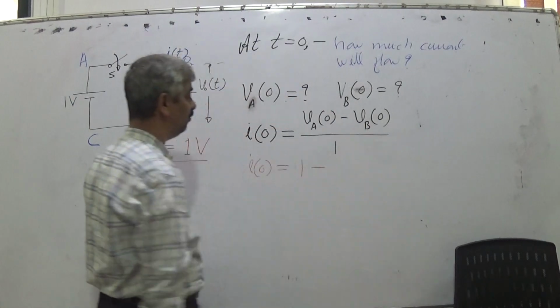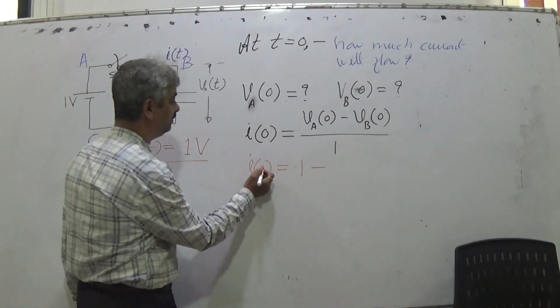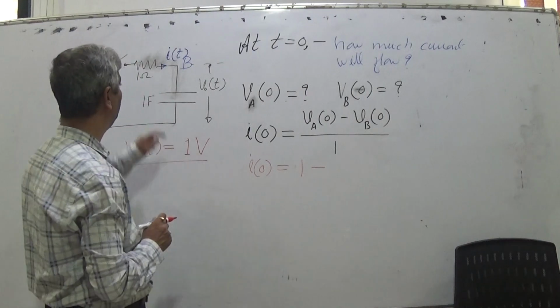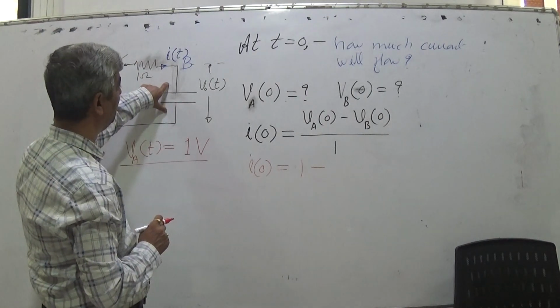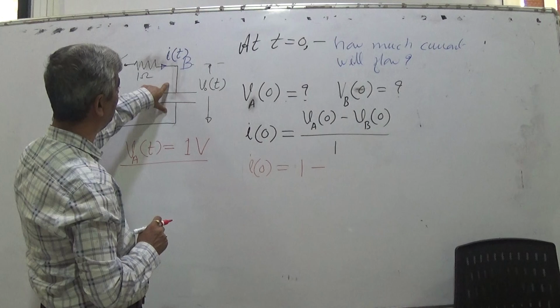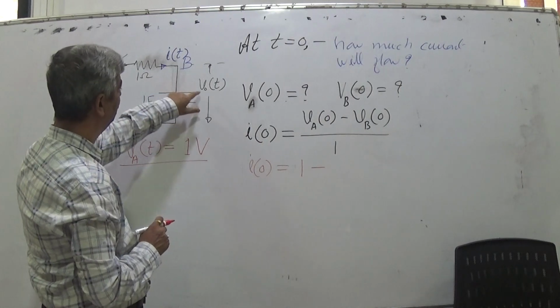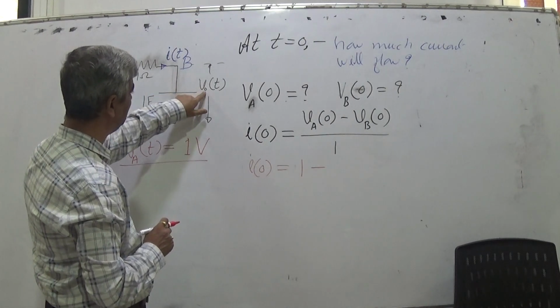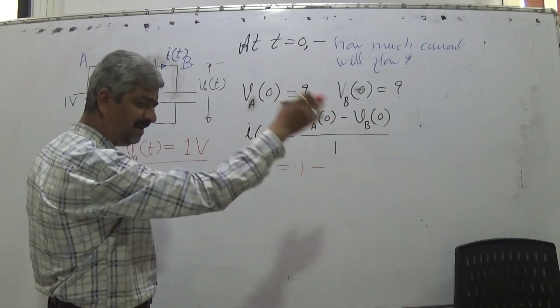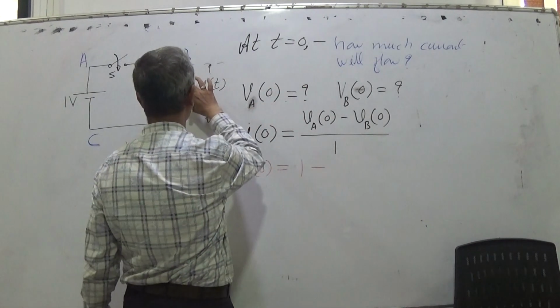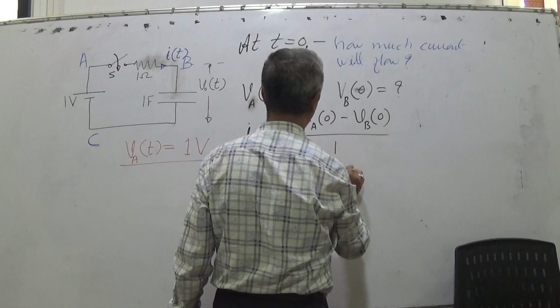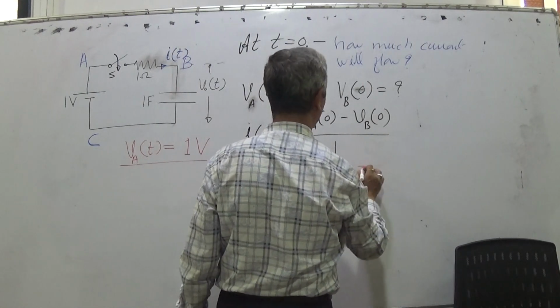What is VB(0)? VB(0) is the voltage across the capacitor, and so there is no need to develop VB(t) separately. So the voltage across the capacitor at t equal to 0 is 0. So I(0) is 1.